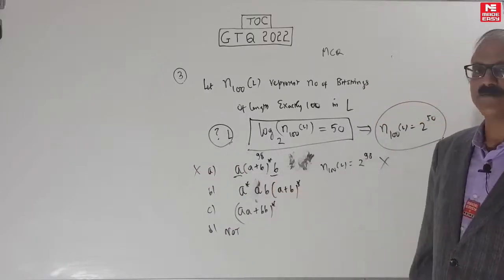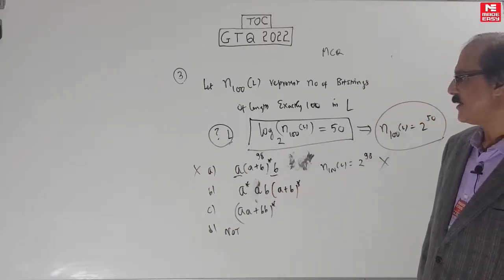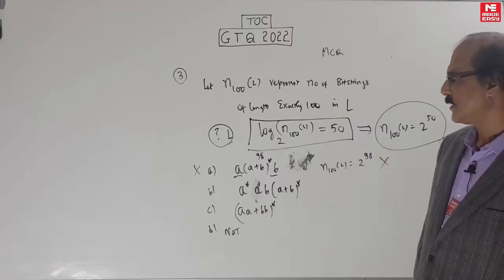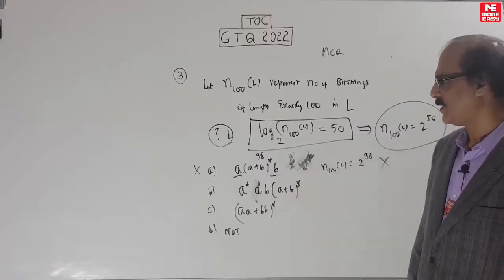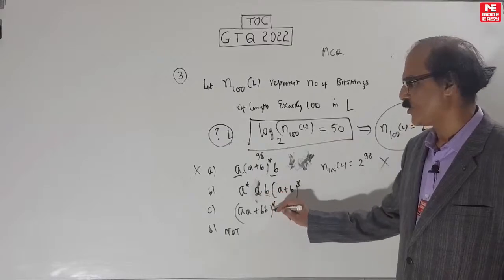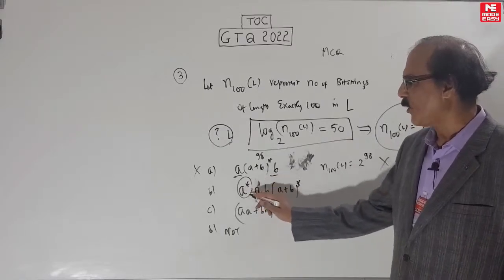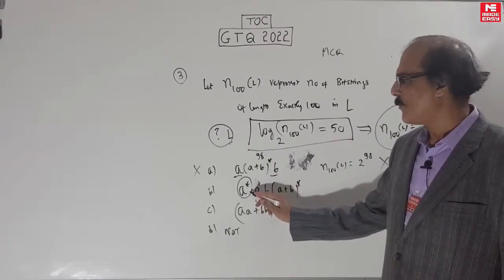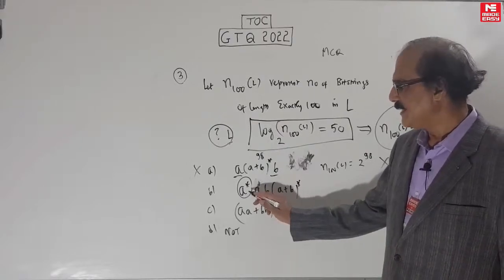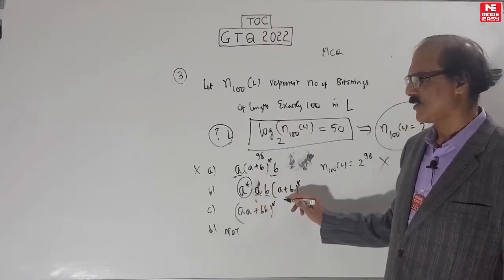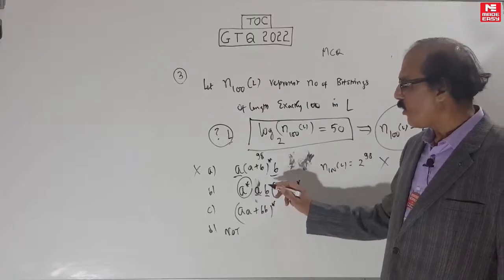Similarly, try this. Is this the answer? How will you do this? How will you count how many strings of length 100 are there? These 2 bits are forced. Here you have choice, but what choice do you have here? You can only put null, A, double A, triple A. Each of them will be a different string. So let's do it systematically.